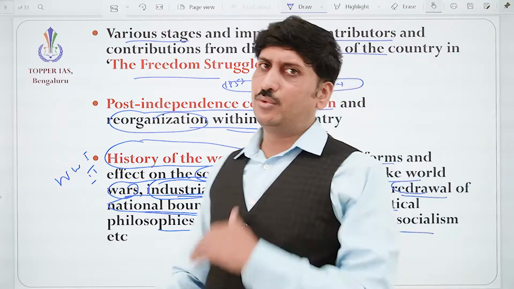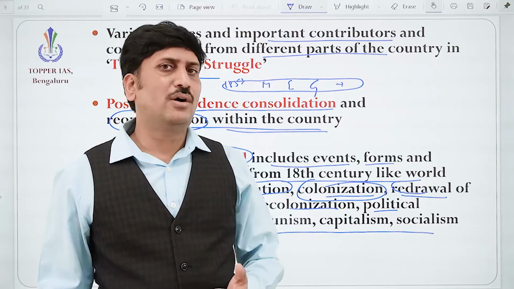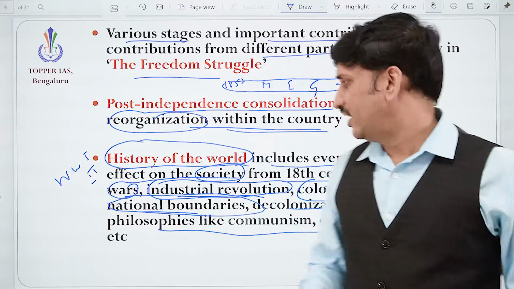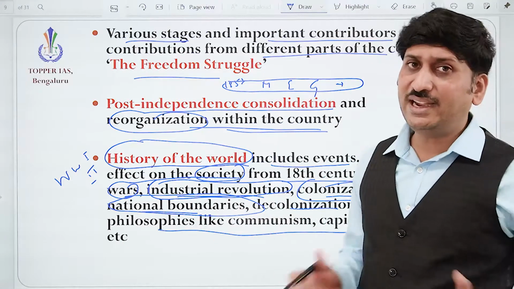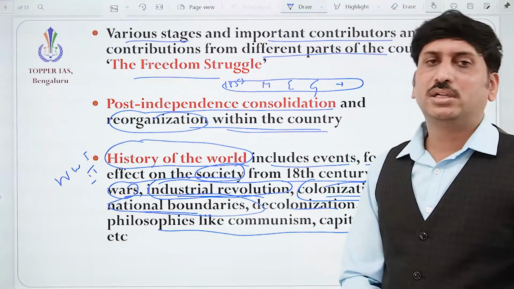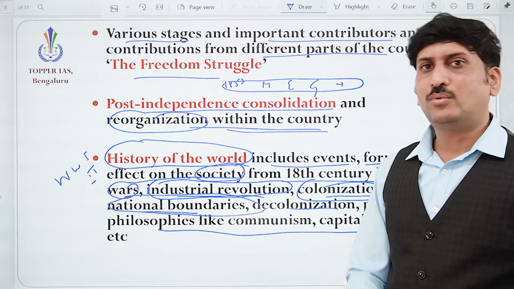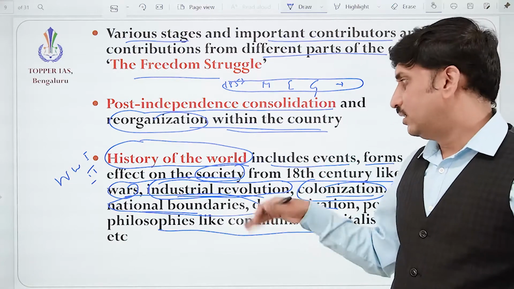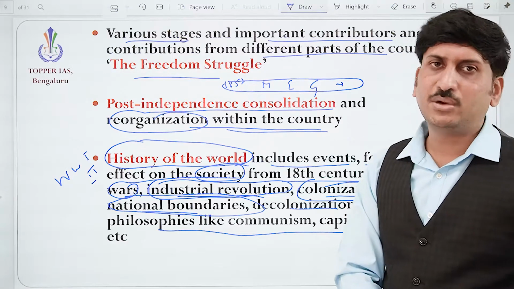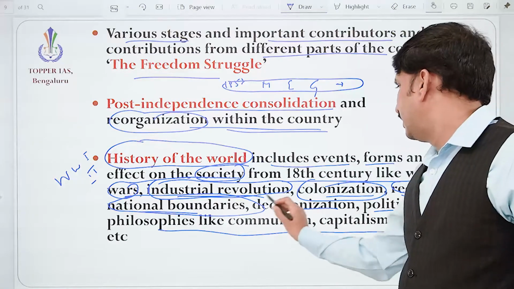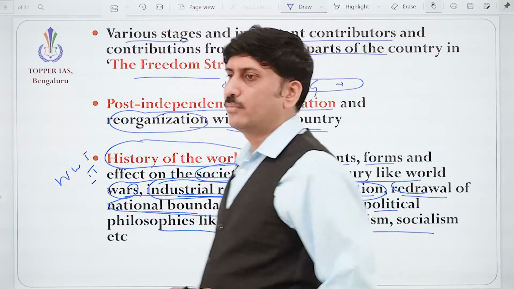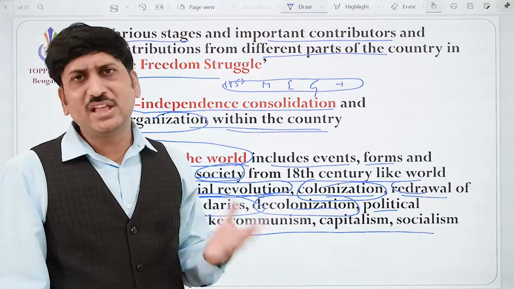Even in the case of India, how India and Pakistan were formed with different boundaries. How Bangladesh was separated. National boundaries were redrawn after World War II. Correct? How colonization ended and the concept of nationalism, the nation, came into prominence. Correct? Decolonization means the power factors in the whole world are changing.